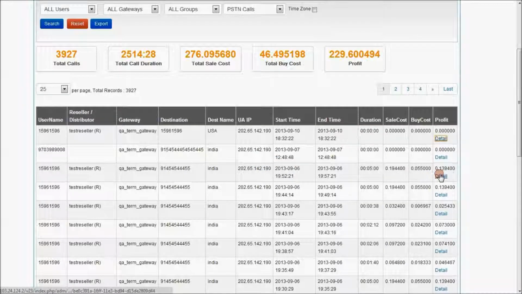And on selecting the detail, as you can see, the same details like start time, through which termination gateway it's been routed, the hang up cost, hang up position, and all the details will be displayed in this call details page.